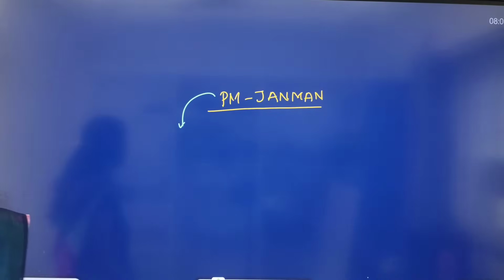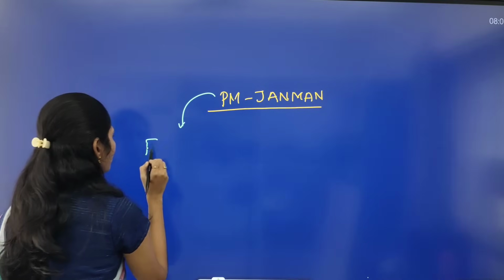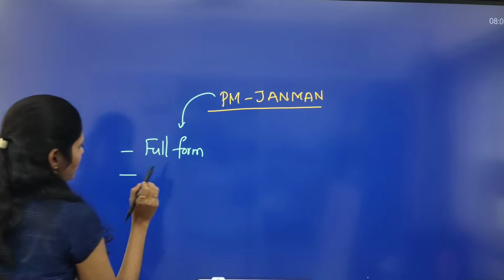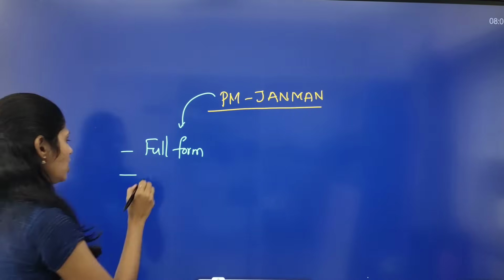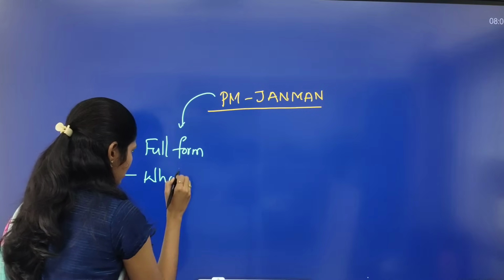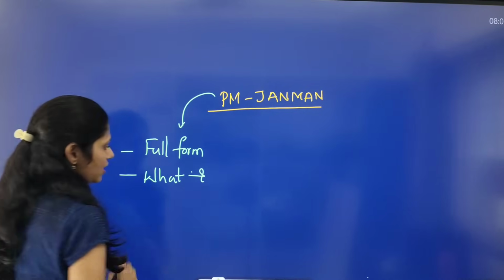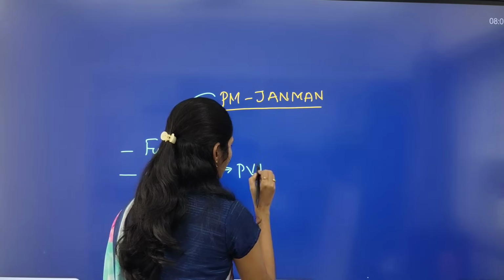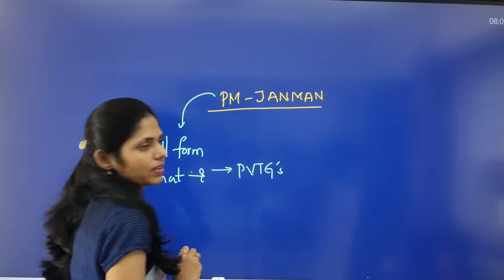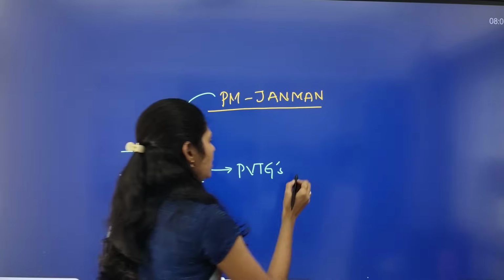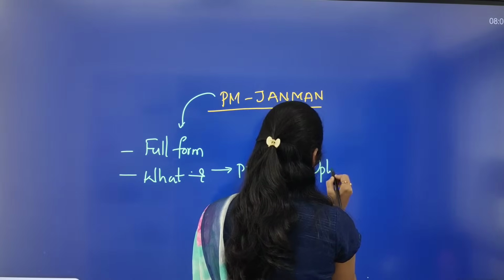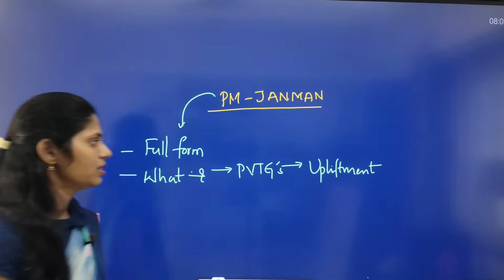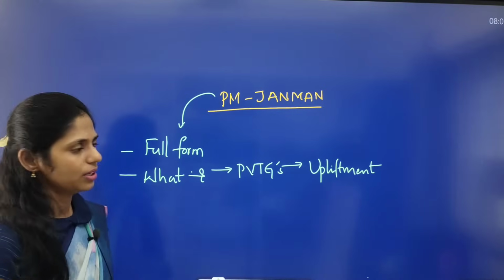So what are the dimensions you have to see? First you have to see the full form of this scheme. After that you have to see what it is about. What is this scheme about? It is talking about particularly vulnerable tribal groups, PVTGs. Okay, upliftment. It is talking about upliftment of these particularly vulnerable tribal groups.